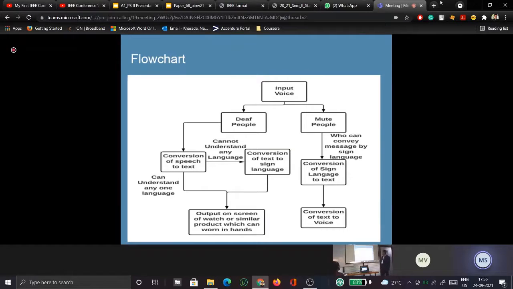Next. The flowchart of the research which we have proposed: if the input voice is entered, at that time if the person is deaf, then the conversion of speech to text will take place. Now, if the user is able to understand the language, then the output is given directly. And if he is not able to understand, then the text will get converted to the sign language. Similarly, for the mute people, the message will be conveyed using sign language, and that sign language will be converted finally to voice.